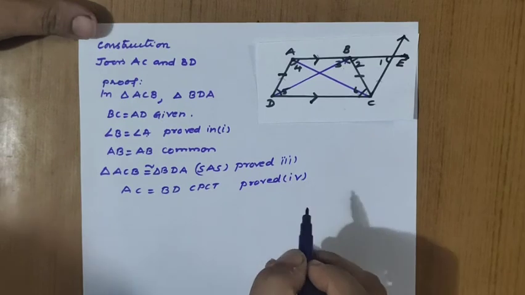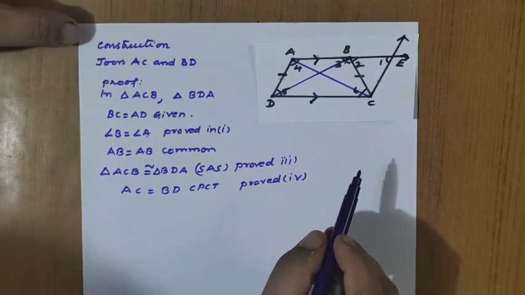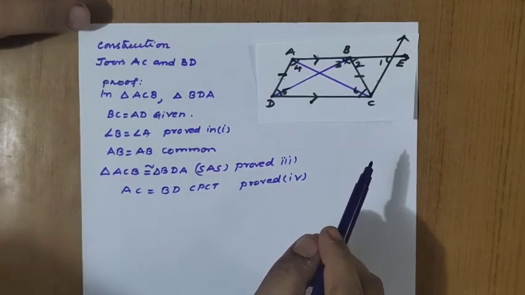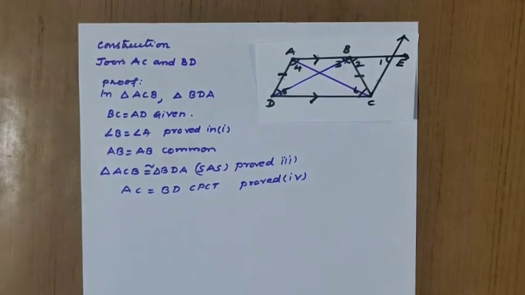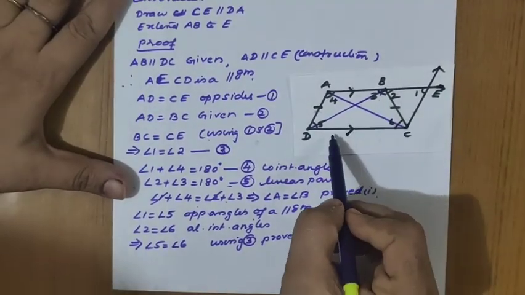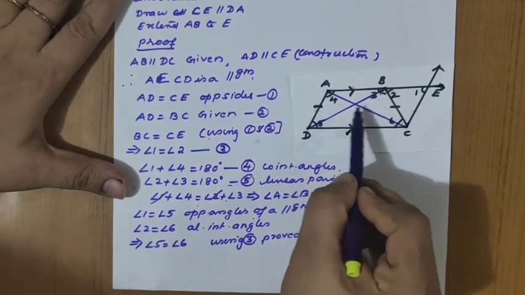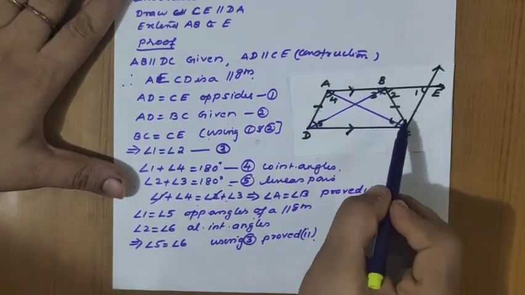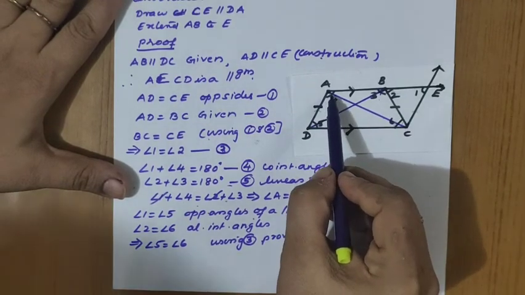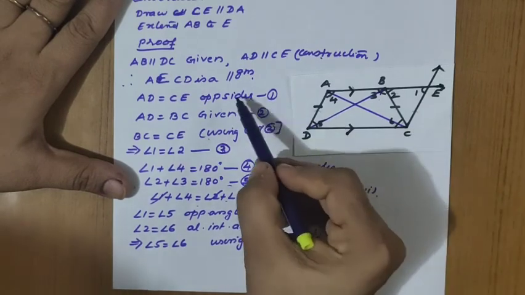So this proof is a little bit different from the proofs we have done up to 11 questions. So I'll explain once again what the proof was here. It was given that ABCD is a trapezium, the opposite sides are parallel and the non-parallel sides are equal. So we have constructed CE parallel to DA. So we got a parallelogram. Which is that parallelogram? AECD is a parallelogram.